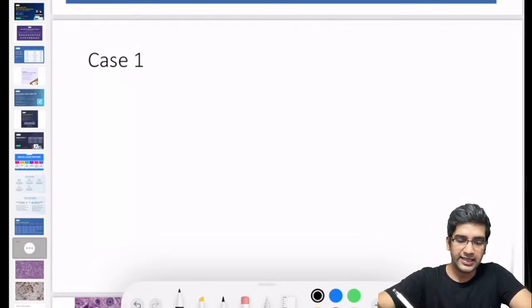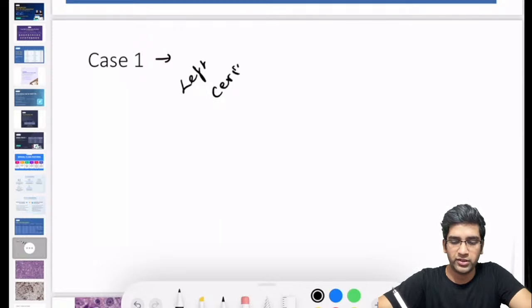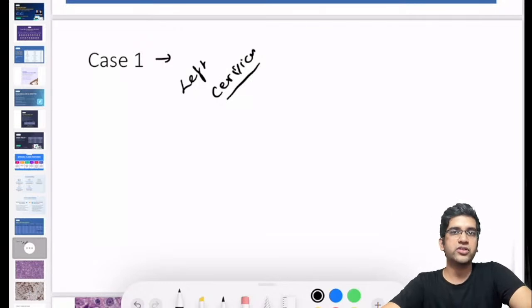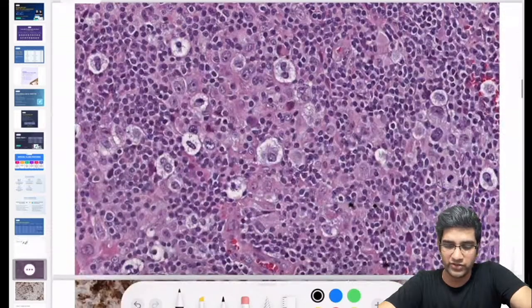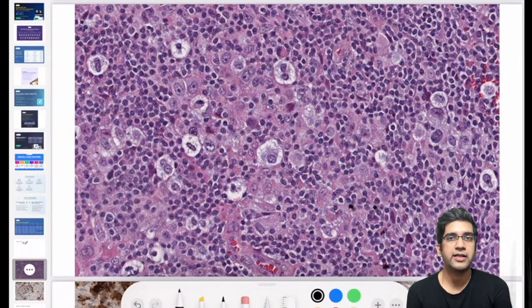In case one, the patient presented with a left-sided cervical lymphadenopathy, right? The left middle cervical lymph node was enlarged in this patient, and with lots of differential diagnoses, they went ahead with the biopsy, and this was the diagnostic field in the biopsy. So comment on whatever you are seeing here. What do you see here? What's the structure seen here? This is a lymph node biopsy, and the lymphadenopathy was there for the past maybe 6-7 months.